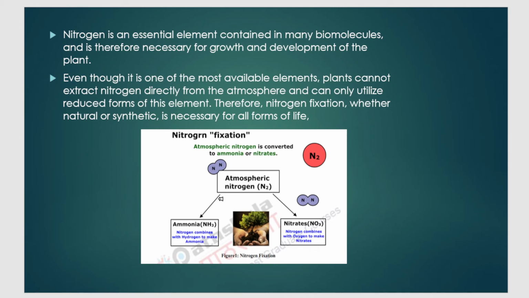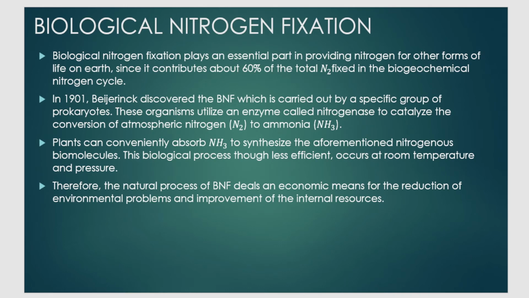How does it occur? So we will start with biological nitrogen fixation, which is a very important topic. At least 60% of the nitrogen that is fixed to the soil is because of this process, that is biological nitrogen fixation. Now this is done by a specific group of prokaryotes.